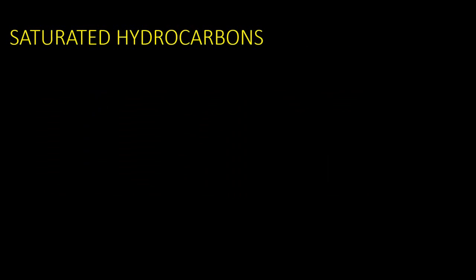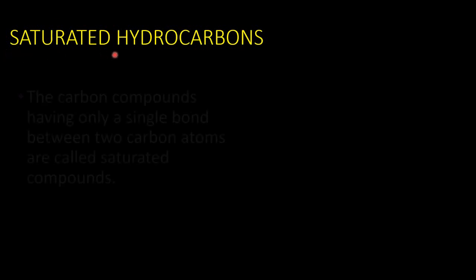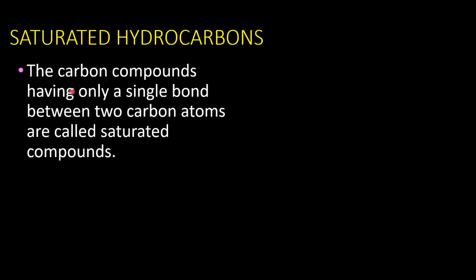So, through the examples we have learned so far, we learned that carbon and carbon can exhibit multiple bonds. So, according to the bond between a carbon and carbon, these hydrocarbons can be classified into 2 types. Out of that, the first one is saturated hydrocarbons: the carbon compounds having only a single bond between 2 carbon atoms. Here we have to keep in mind we are taking only carbon atoms into account, not hydrogen. So if there is only a single bond between 2 carbon atoms, those compounds are called saturated compounds.